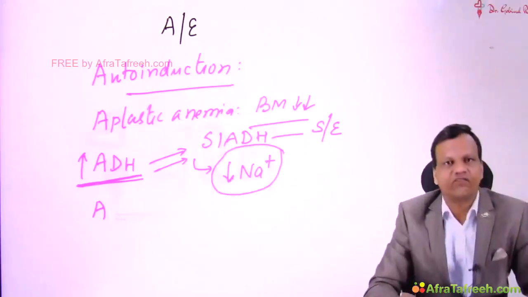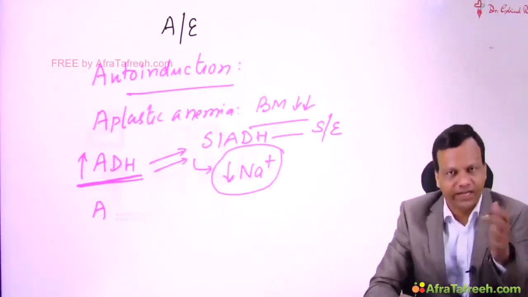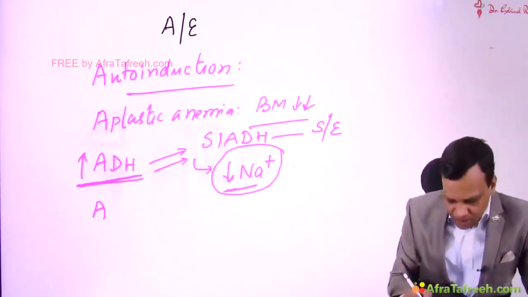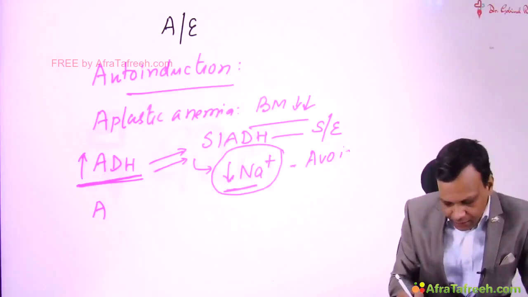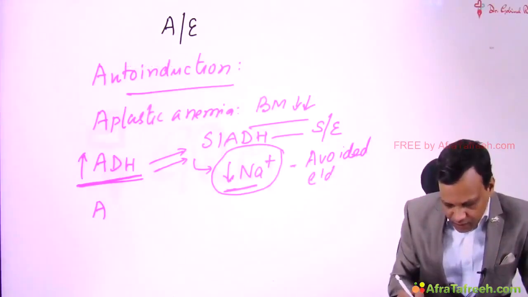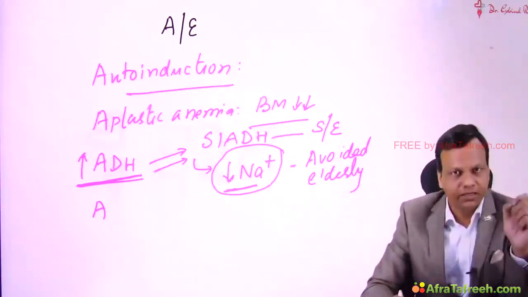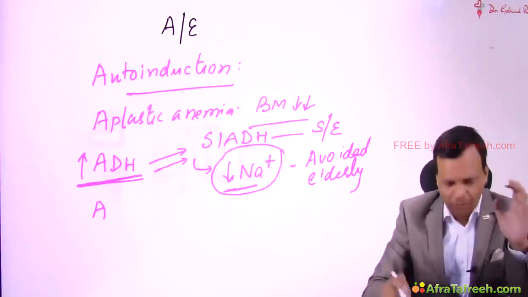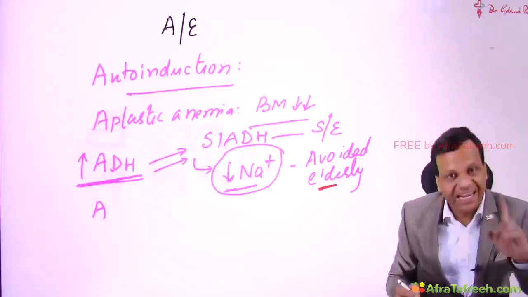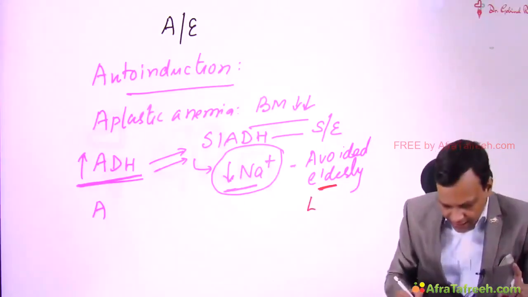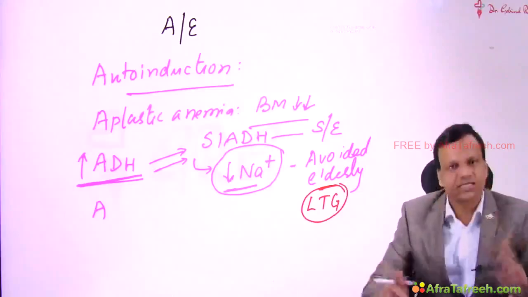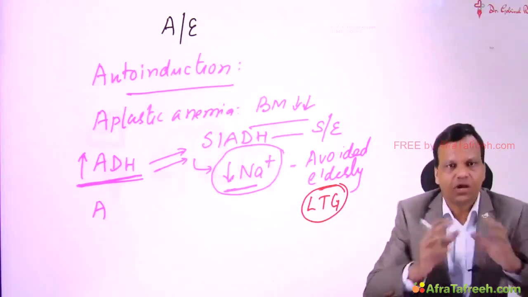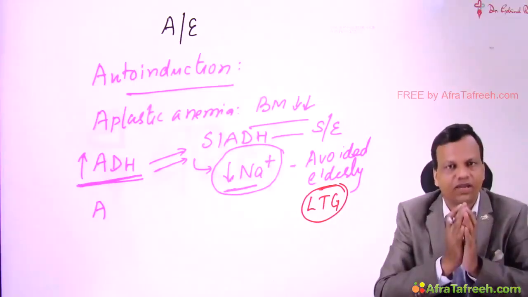A very important side effect of carbamazepine is dilutional hyponatremia, and the chances of this are high in elderly people. So carbamazepine is avoided in elderly people because of the high risk of hyponatremia. We discussed that carbamazepine is the drug of choice for focal seizures, but in the elderly the drug of choice for focal seizures is lamotrigine. In all other patients, it is carbamazepine. So carbamazepine can cause release of ADH.